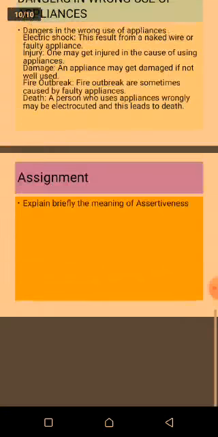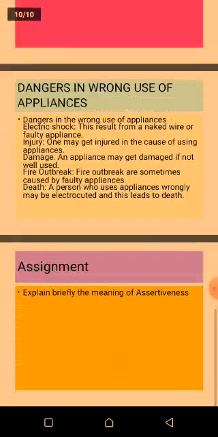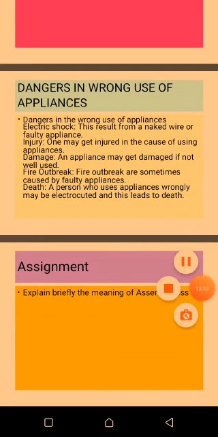What we have next is our assignment. Our assignment is to explain briefly the meaning of assertiveness. Also, if you have any question for us to attend to, kindly upload your question on our WhatsApp page and submit the assignment on the same platform. It will be attended to.